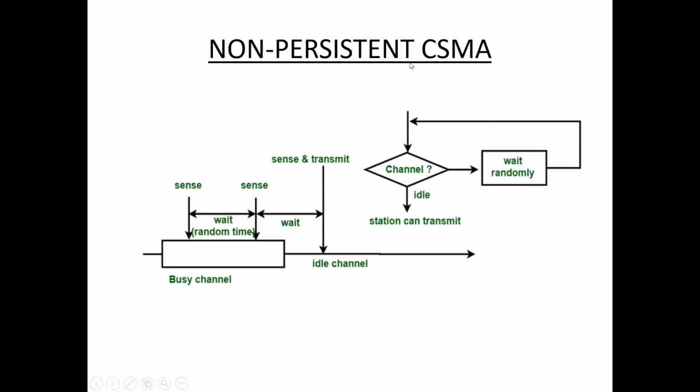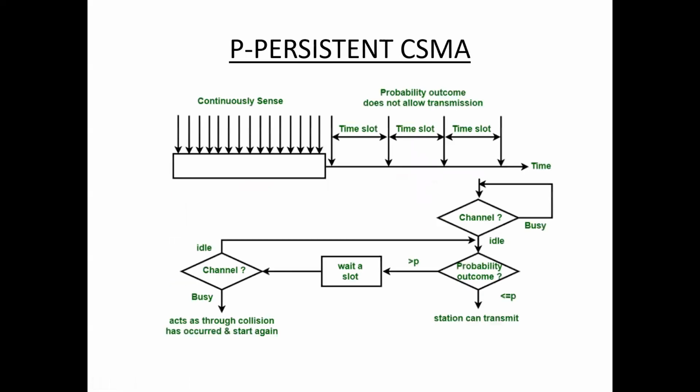Next, non-persistent CSMA. If the channel is idle, the station can transmit the data. If the channel is busy, it waits for some amount of time, and only then senses the channel again. In one persistent CSMA, the station continuously senses the channel. In non-persistent CSMA, it waits for some time, then only senses the channel. Next, P persistent CSMA. Here also the station continuously senses the channel, so that's why it is persistent, but with a probability P.